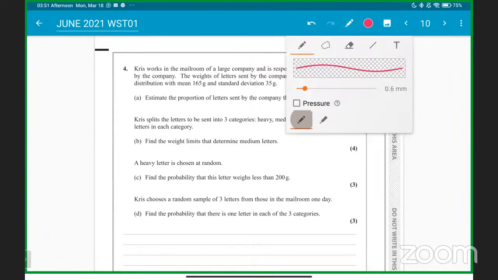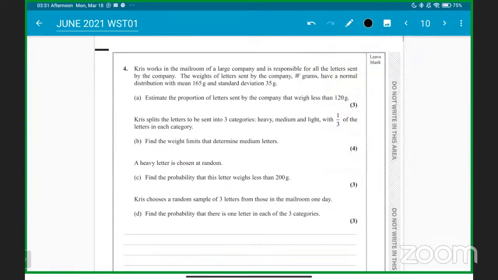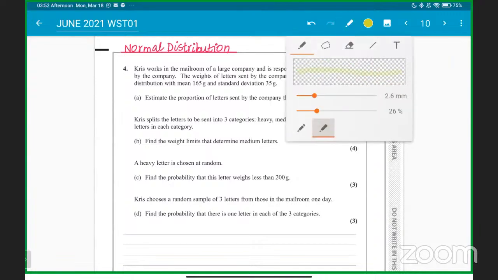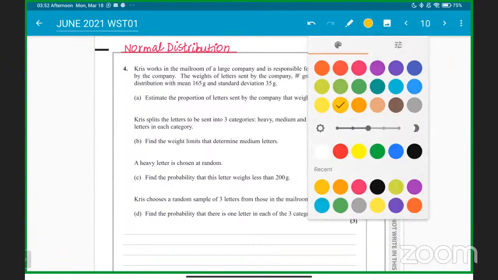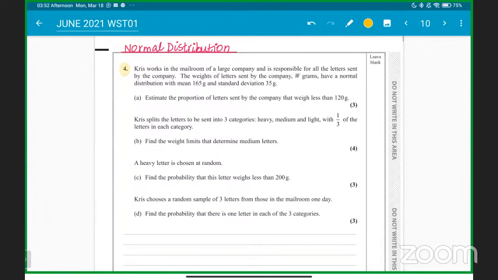So here we go. When we talk about question number 4, again, sir, this is a normal distribution question, chapter number 7 of the Edexcel book. Question number 4 is for 13 marks out of 75 marks, which means 13 out of 75 into 100, almost 17%. So normal distribution is basically 17 to 20% of the paper. That is a huge number of marks. Okay, so let's work it out.